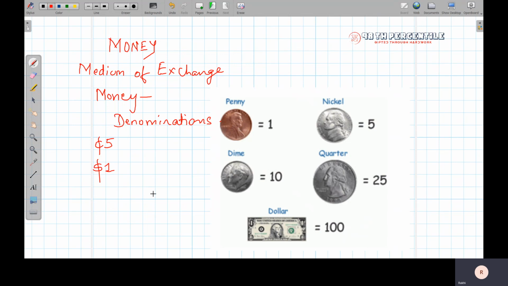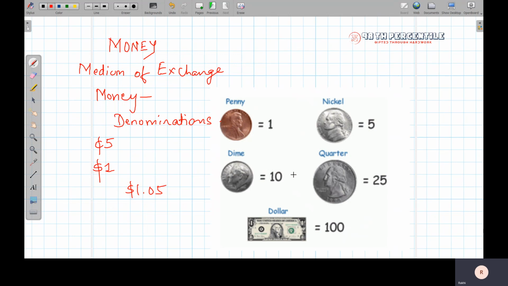When I have to write $1.05, I will write it as 1, a dot, and 5 cents. So this is how we write money, and these are the various denominations that we use in our day-to-day life as a medium of exchange.